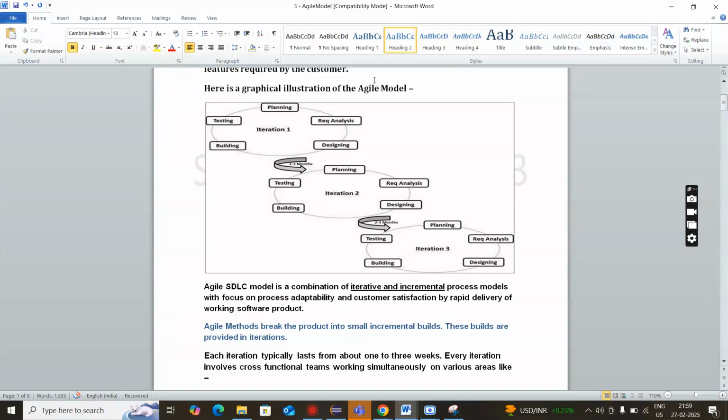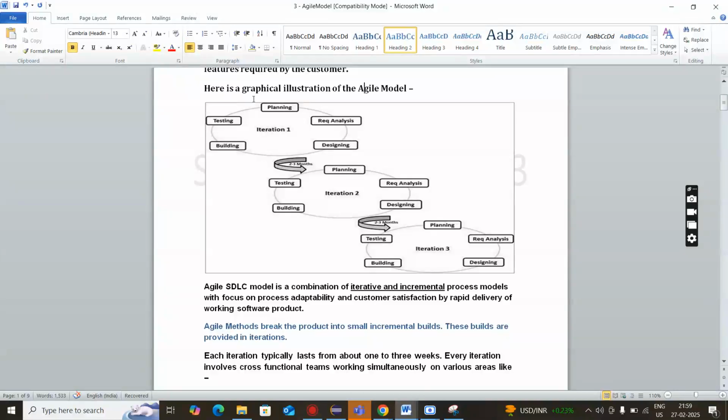Then we have requirement analysis. Whenever we do a small planning, then we have requirement analysis. Requirement analysis means we will take the requirements from the client. Then we have designing. Designing means high level design and low level design. Then we have building, that is, we will do the coding part, and then we have testing. So we will do minimal planning, then take the requirements from the client, then do the designing part, that is high level design and low level design. Then we have building, that is what we call coding, and then we have testing. So this is a simple flow. We can call it the agile model.